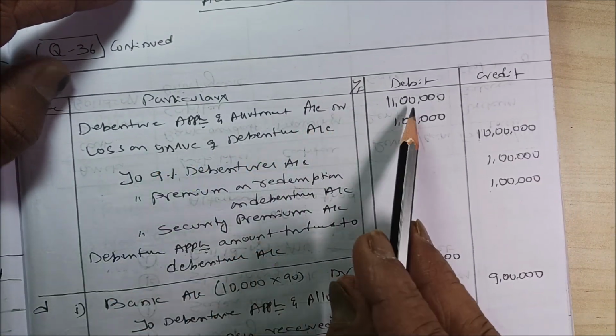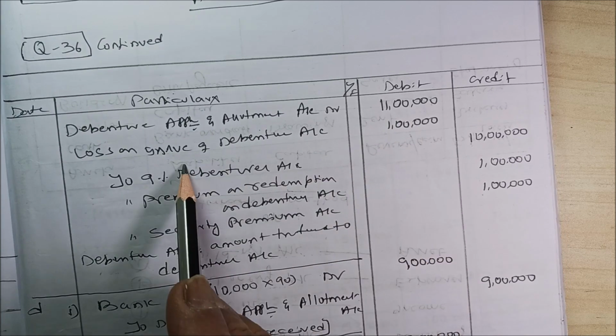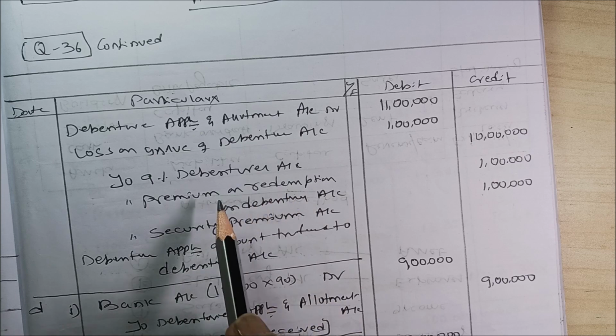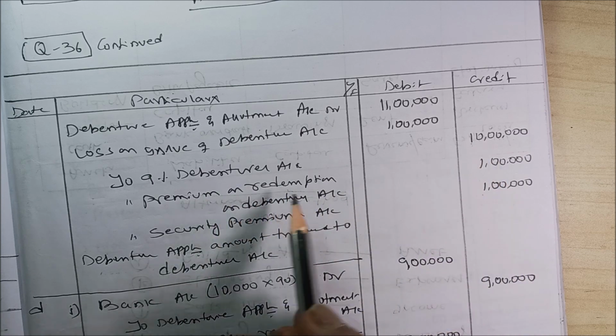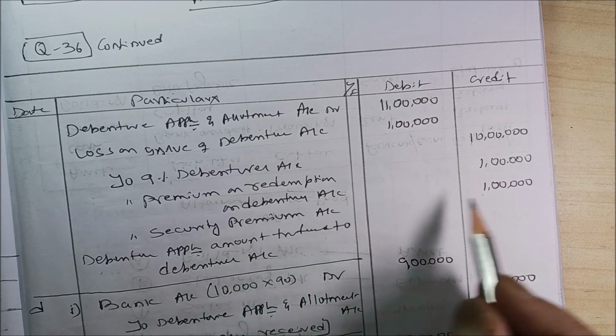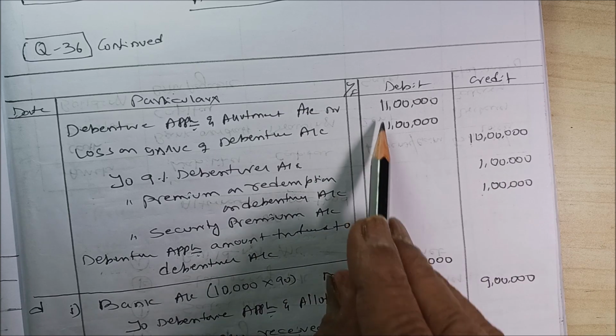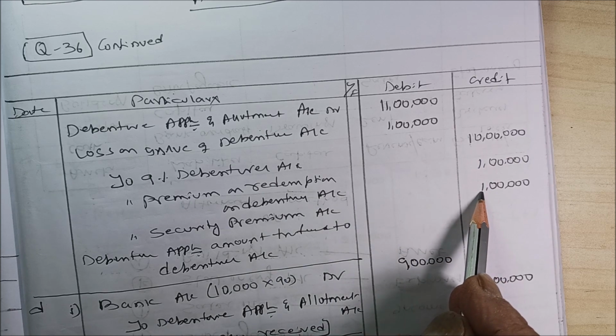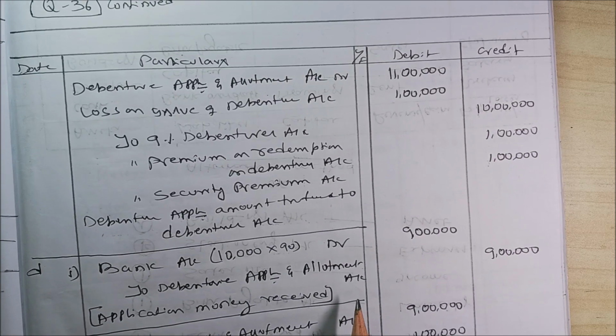Debenture application account debit 11 lakh, loss on issue of debentures 1 lakh, to 9% debentures 10 lakh, to premium on redemption of debentures 1 lakh, to securities premium 1 lakh. So 11 lakh plus 1 lakh is 12 lakh, 10 plus 1 plus 1 is 12 lakh.